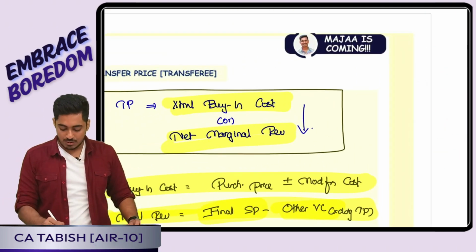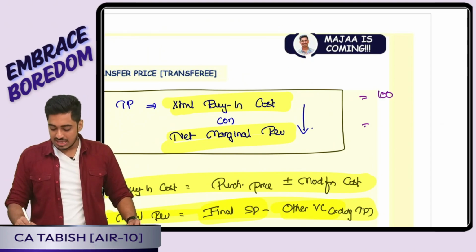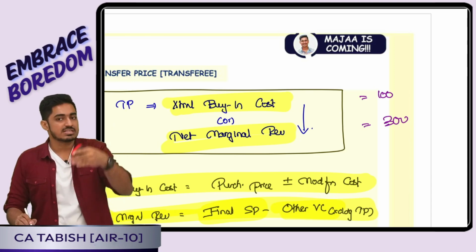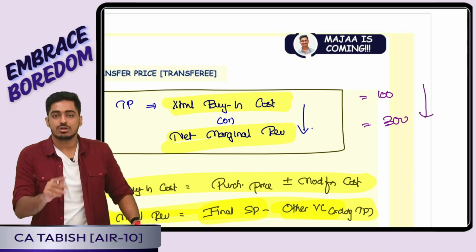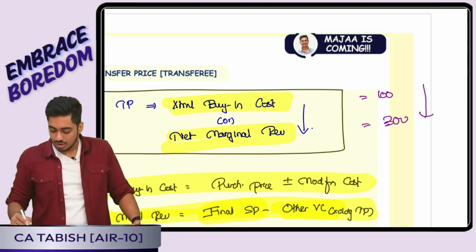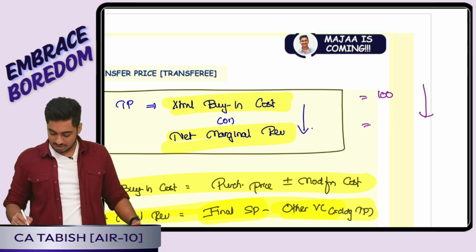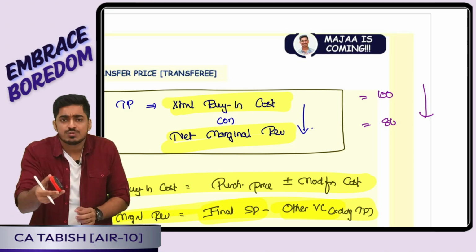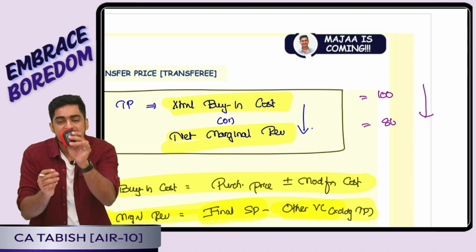Say for example, outside I am getting it at 100 rupees. I am having 300 cash. Tell me, will I be willing to pay 300? No boss, outside supplier is giving it to me at 100 rupees. I want either you give it to me at 100 rupees or else I will buy from outside at 100 rupees. Or option number 2, external buying cost is 100 rupees. Yes, the net marginal revenue is 80 only. That is, by producing this into finished goods, net cash I will get is 80 only.